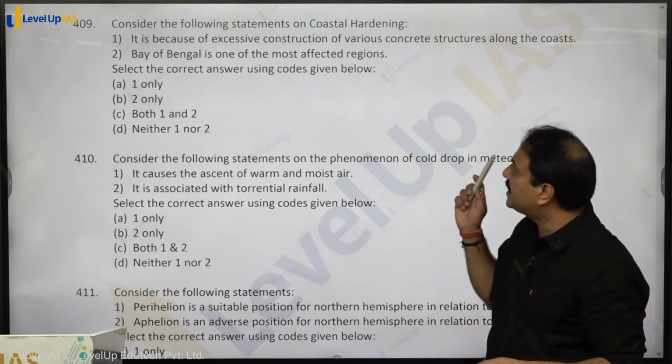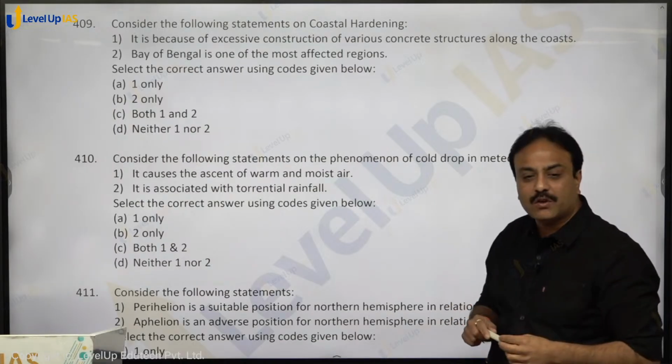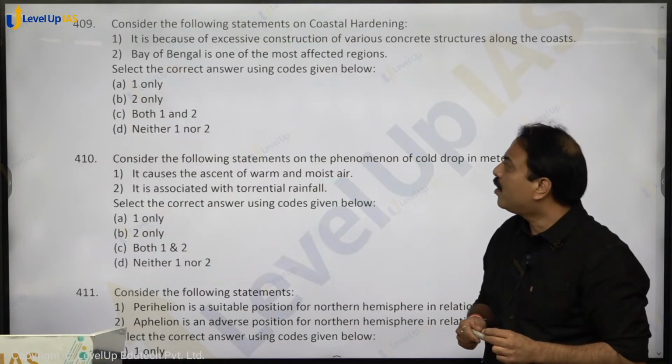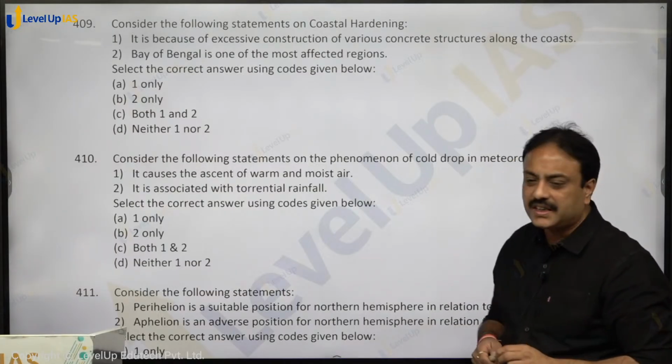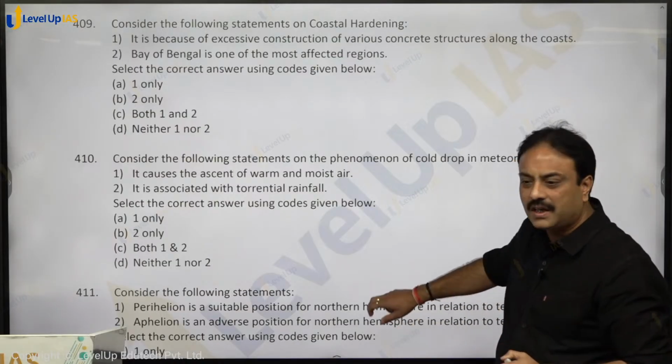So it is because of excessive construction of various concrete structures along the coast, correct? Bay of Bengal is one of the most affected regions, that is also correct. So both 1 and 2, option C for cat, shall be the right answer. Clear on that?